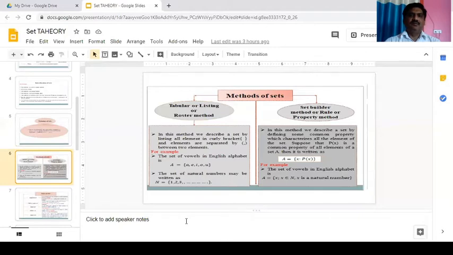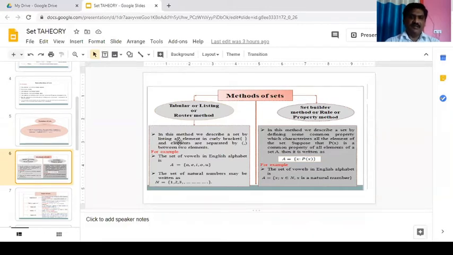There are two methods of sets: tabular method and set builder method. Tabular method is also called listing or roster method, and set builder method is also called rule or property method. Now, tabular method.